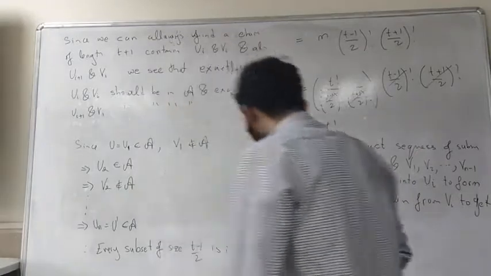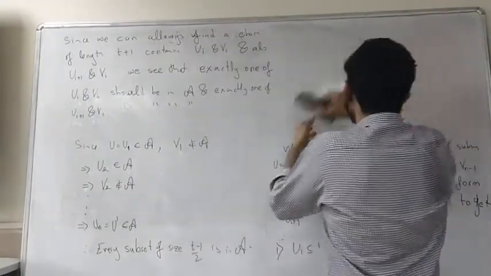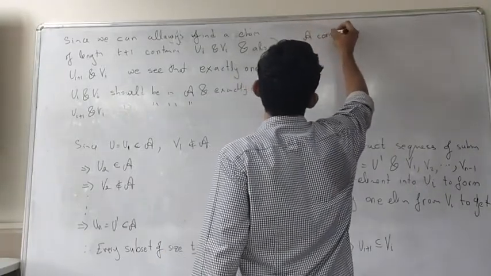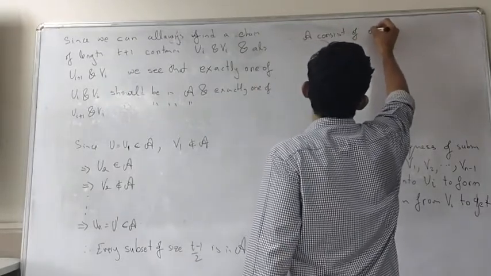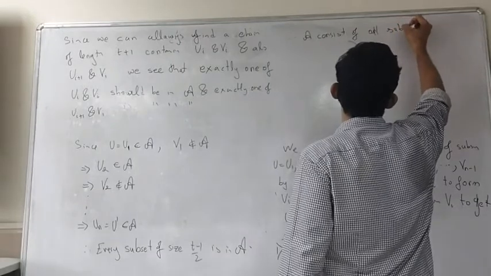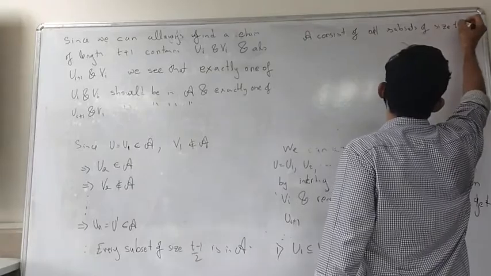Therefore, A has to contain, therefore, A consists of all subsets of size (t-1)/2.